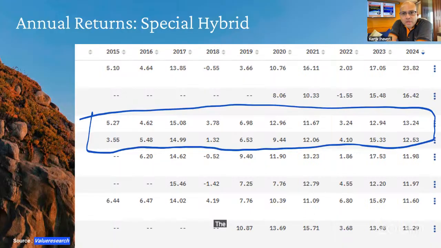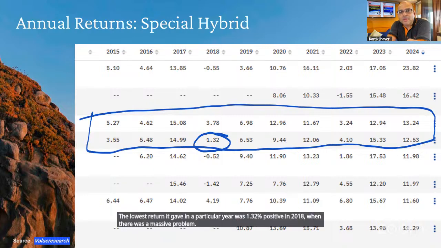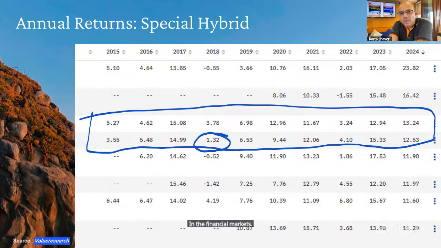The lowest return it gave in a particular year was 1.32% positive in 2018, when there was a massive problem in the financial markets. But otherwise, can you see? Not a single negative year. Now, you may think that some years we have got 5% and 4% also, so it's not really a consistent 10%.